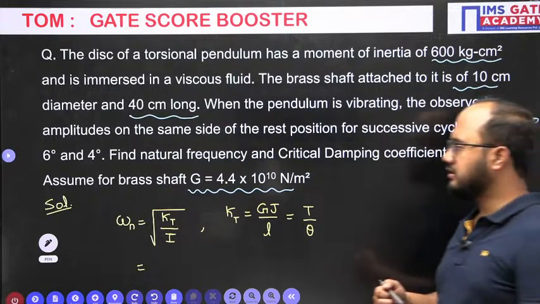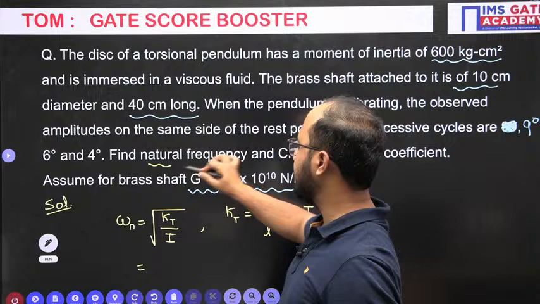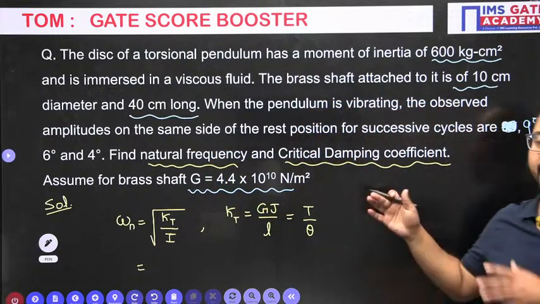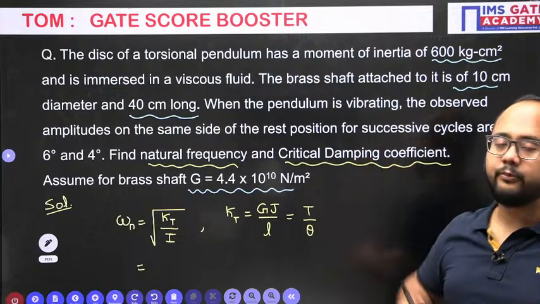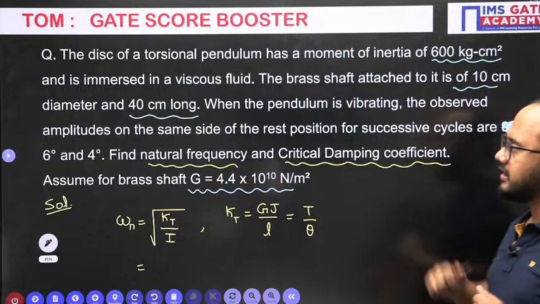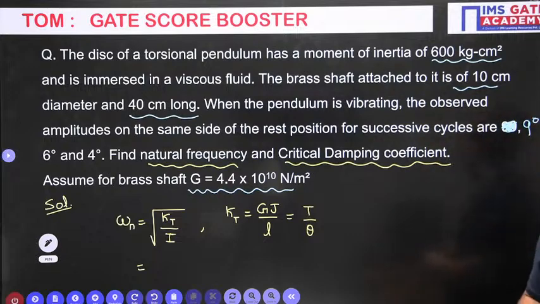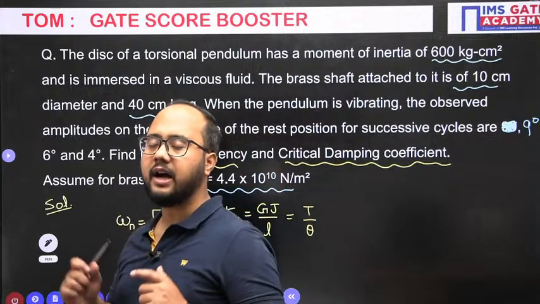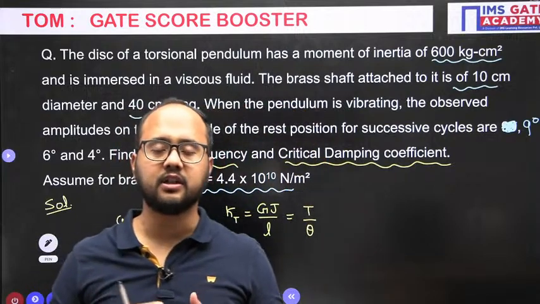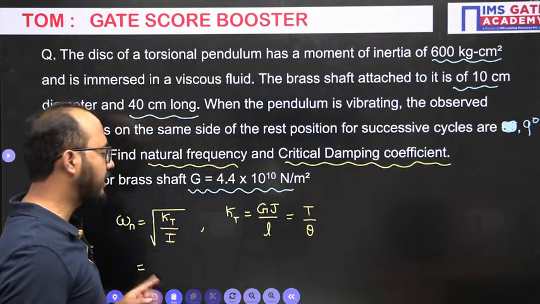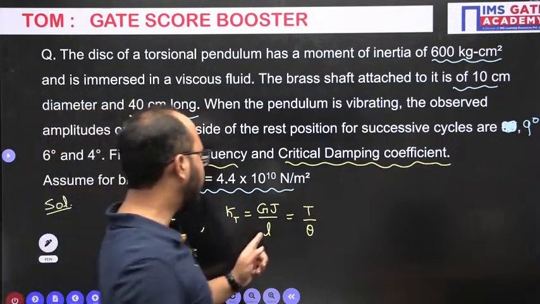So first is the natural frequency that they are asking, and then the critical damping coefficient. So how to write the critical damping coefficient also in the case of torsion? Okay, the torsion case we will discuss here. Torsional vibrations are there. In that case, how will I be writing the critical damping coefficient? You will understand that thing. But before that, solve this omega n. I've told you all the things.